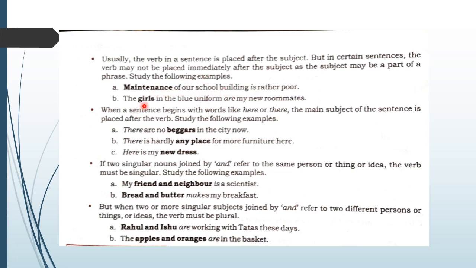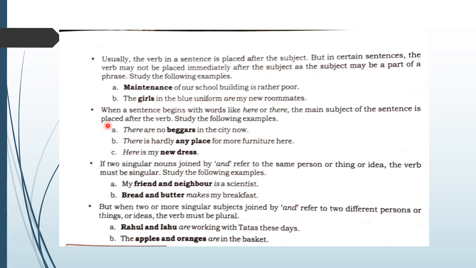Second sentence: the girls in the blue uniform are my new roommates. The subject is the girls in the blue uniform, but the main word, the head word in the subject, is girls. So the verb are is put here only. Some words are in between because the subject is part of a phrase.